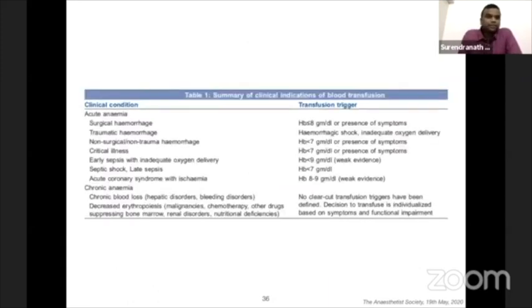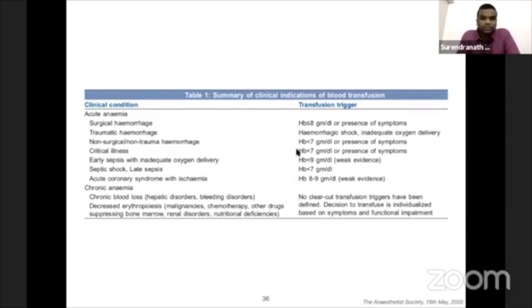So in summary, in acute anemia, any surgical hemorrhage, a transfusion trigger of less than 8 should be acceptable unless the patient shows any presence of end organ symptoms like chest pain, intractable hypotension, or increased lactate, which shows that the patient has moved from aerobic to anaerobic metabolism, things like that. Traumatic hemorrhage, you can wait. Hemorrhagic shock, if you have a sign of inadequate oxygen delivery, immediately transfuse, even at higher blood hemoglobin.